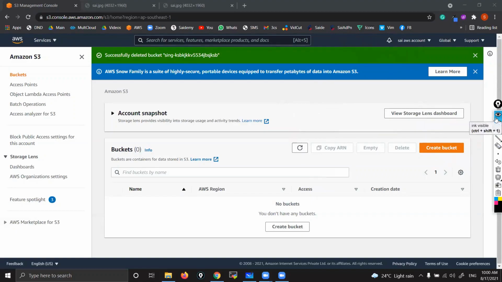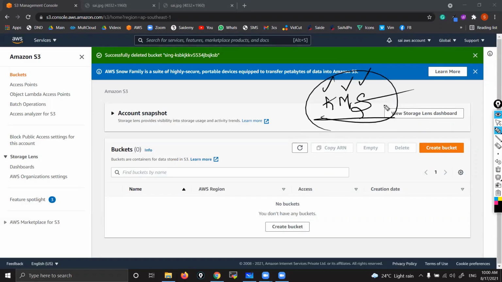And what is KMS? KMS key? Yeah, that is encryption. To encrypt, we use some encryption keys. One of the encryption keys is KMS, Key Management Service. But you need not remember this KMS. Just remember encryption. That word is enough. Okay. One last doubt.